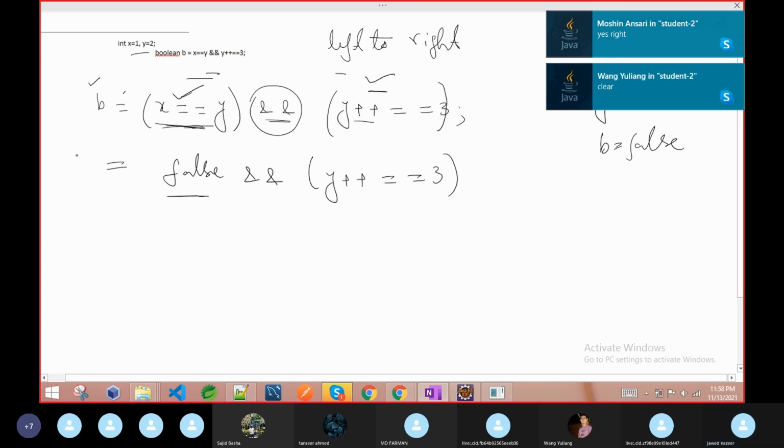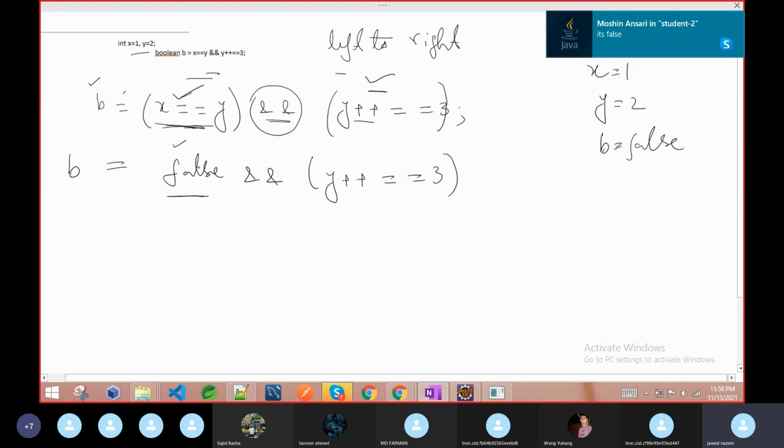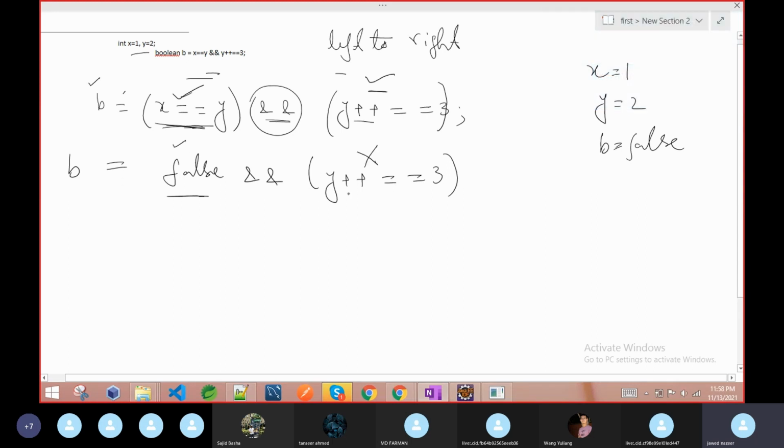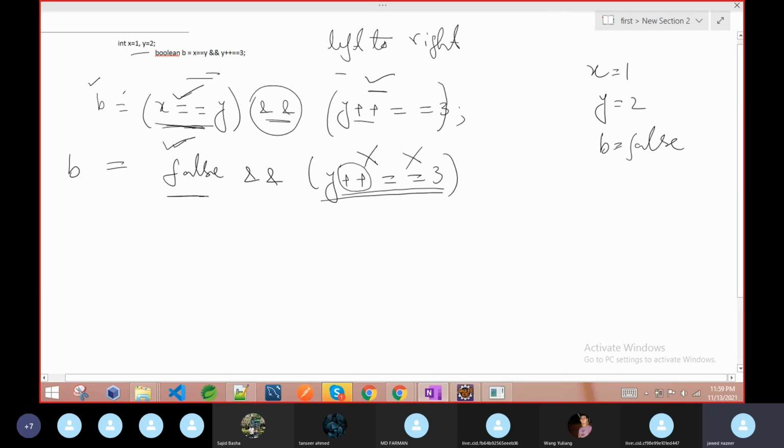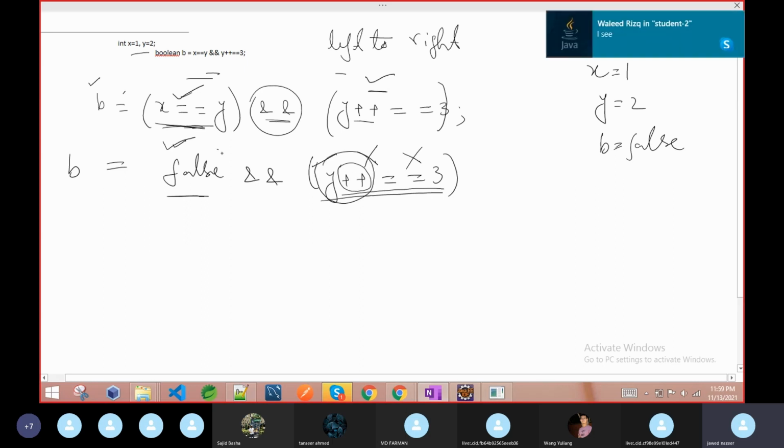Now see here, as I said last time, in the AND operation, if the first result is false, then there is no need to check the second one. So our compiler is very smart. Our compiler got the result when it realized this is false. So this expression is not executed at all. If it is not executed, then there is no question of increment or decrement, because we haven't executed this expression.